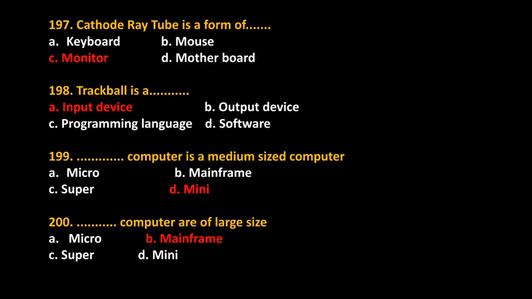Cathode ray tube is a form of? Answer: monitor. Trackball is input device. Blank computer is medium size computer. Answer: mini. Blank computers are of large size. Answer: mainframe computers.